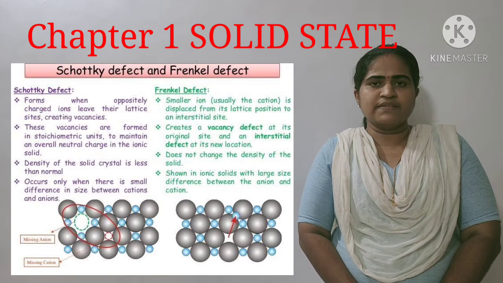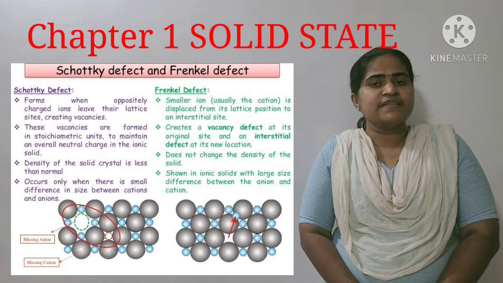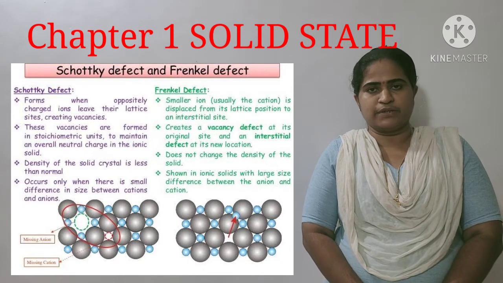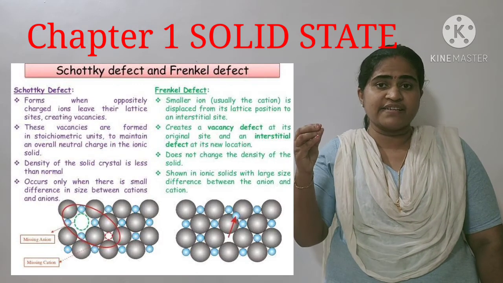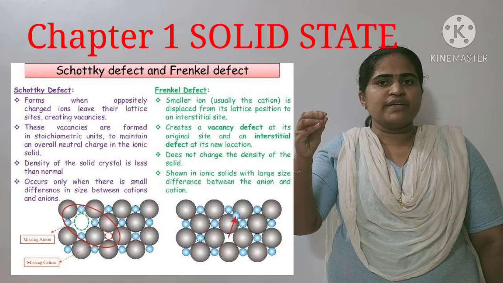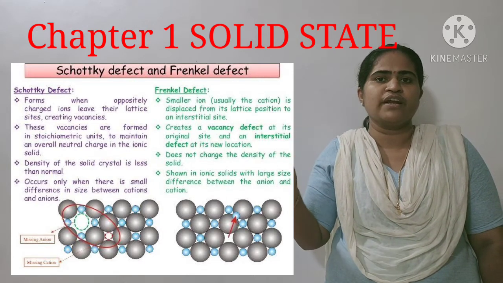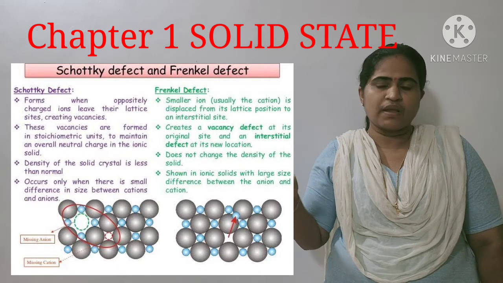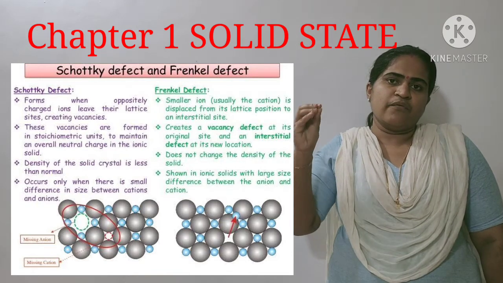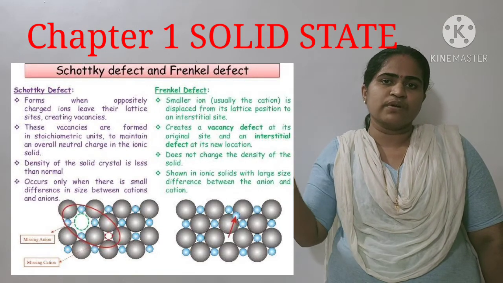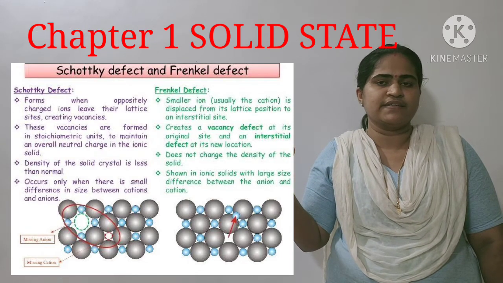Schottky defect means here an equal number of cations and anions are missing from their lattice points. So there is a vacancy, so it is known as a vacancy defect. Due to the disappearance of the cations and the anions, the density of the solid decreases. The solids which show Schottky defect have the same size for cations and anions. Example, NaCl, AgBr, KCl, etc.